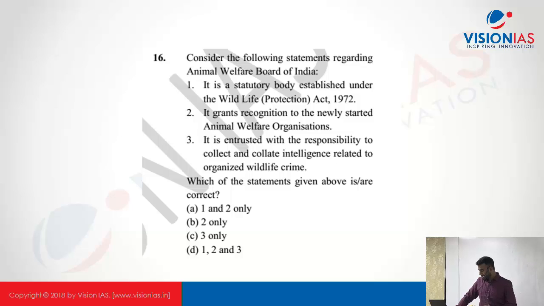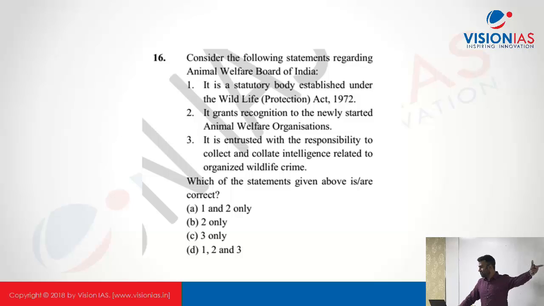Okay, coming to the statements, the first one: it is a statutory body established under the Wildlife Protection Act. This is wrong. The Wildlife Protection Act came in 1972; before that, in 1960, this was established. Second one: grants recognition to newly started animal welfare organizations. This is correct. There are multiple objectives of the organization: to oversee the implementation, to advise the government.